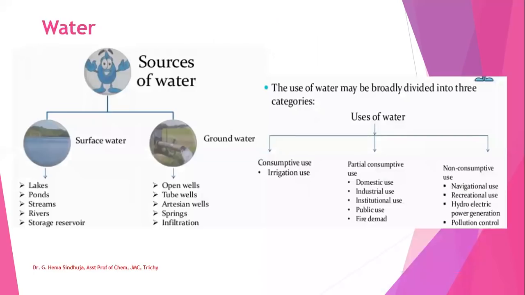These are the sources of water. It is mainly divided into surface water, from lakes, ponds, streams, etc., and groundwater, from open wells, tube wells, etc. And the uses of water we can classify as consumptive use, partial consumptive use, or non-consumptive use. Consumptive use is for irrigation; partial consumptive use is domestic, industrial, fire demand, etc.; and non-consumptive use is navigational, recreational, power generation, pollution control, etc.